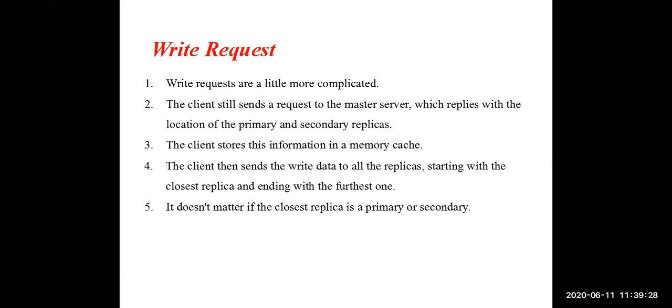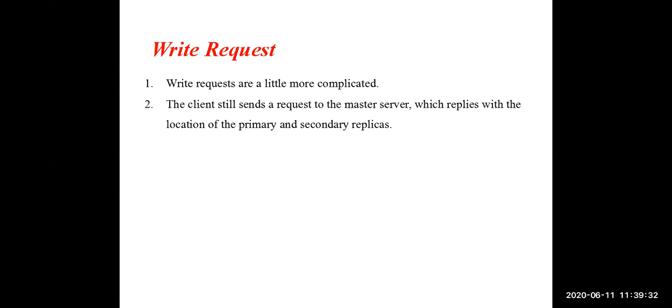See one more time briefly. What is happening here? First, a client will go to the master: I want to make modifications, so please send me the location of the primary and secondary replicas. Then the master will give that information to the client: your primary replica is in this particular chunk server, and your secondary replicas are in these particular servers.